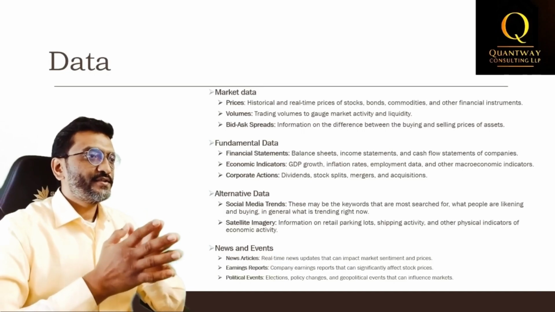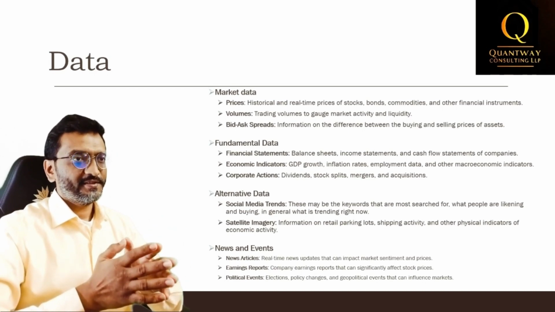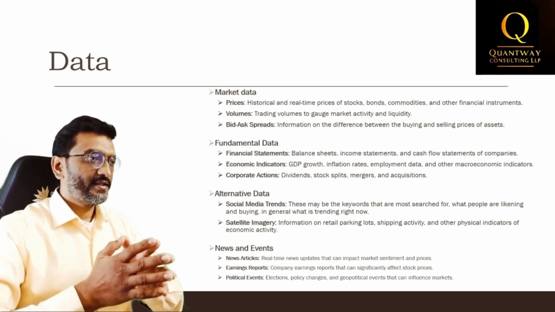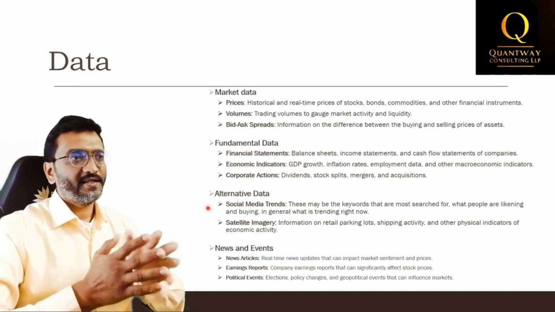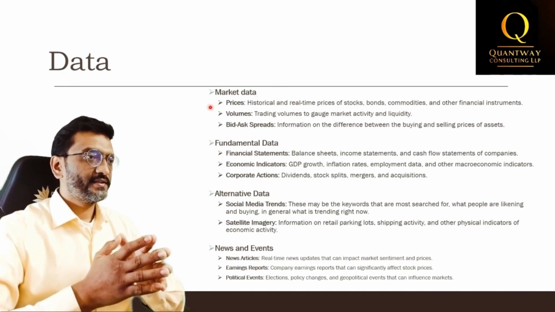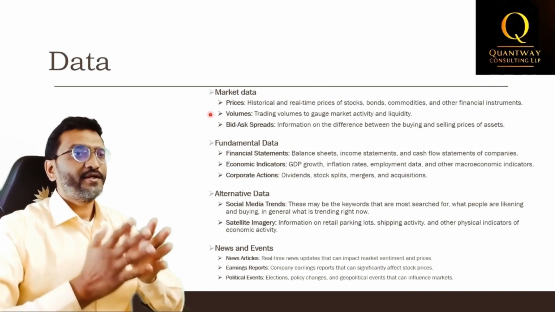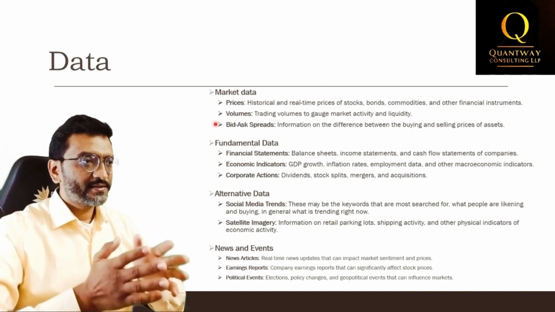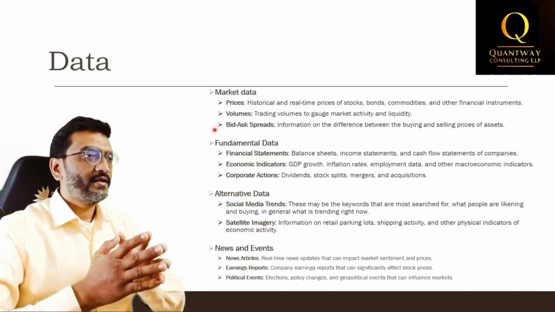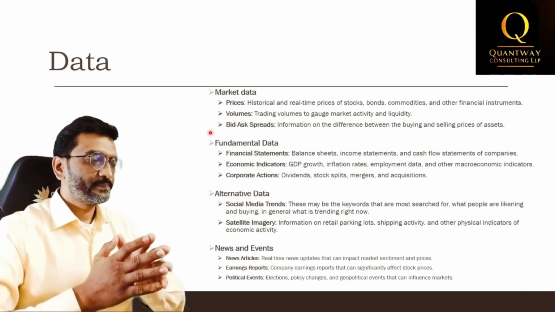Quantitative trading relies on various types of data to identify opportunities and develop strategies. These data types include market data, fundamental data, alternative data, and news and events. Market data consists of historical prices for stocks, bonds, commodities, and other financial instruments. It also includes trading volumes, bid-ask spreads, and other market-related metrics that help traders analyze past performance and current trends.